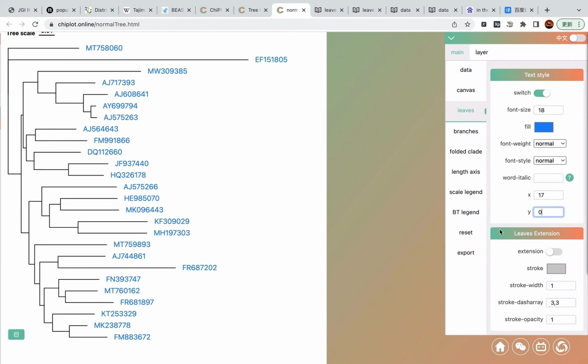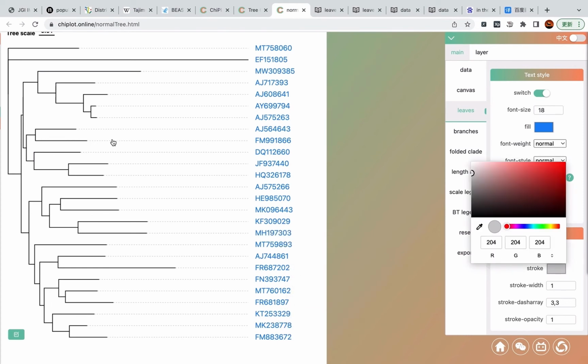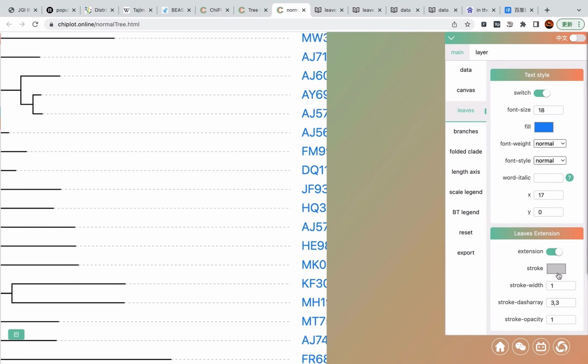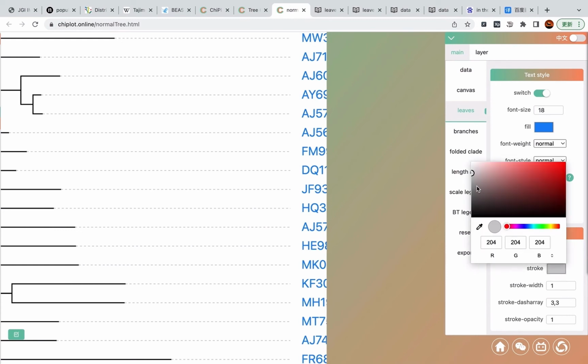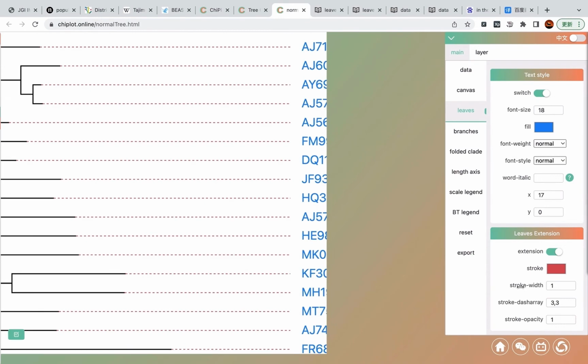Parameters block is leaf extension. If you turn on this switch, all leaves will be aligned together. And the next one is to change the color of the extension line. By default it is gray. And the next one is the stroke width.